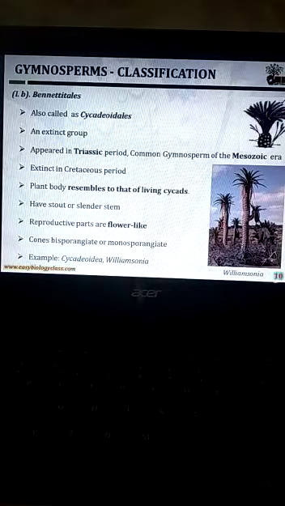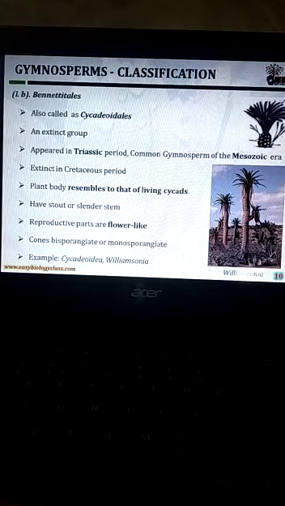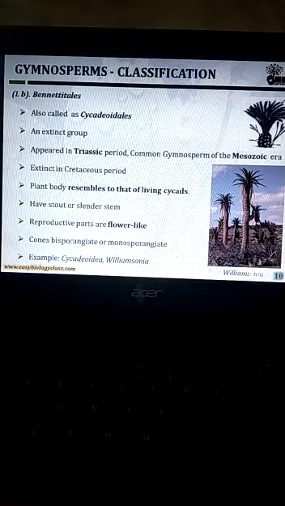The order Bennettitales, also called Cycadeoidales, is an extinct group. They appeared in the Triassic period and were common gymnosperms of the Mesozoic era. The plant bodies resemble the living cycads. The reproductive parts are flower-like structures. The cones are bisporangiate or monosporangiate. Examples: Cycadeoidea and Williamsonia.